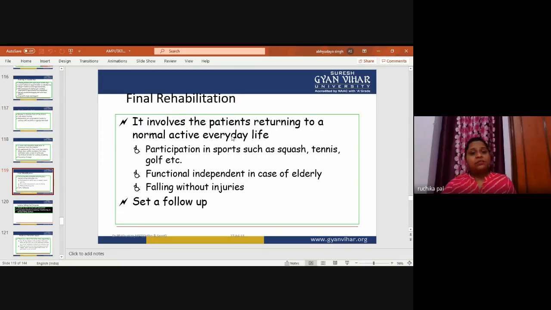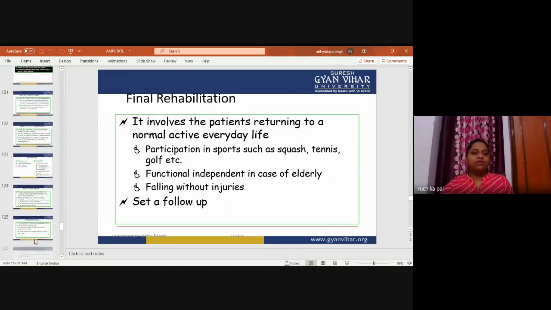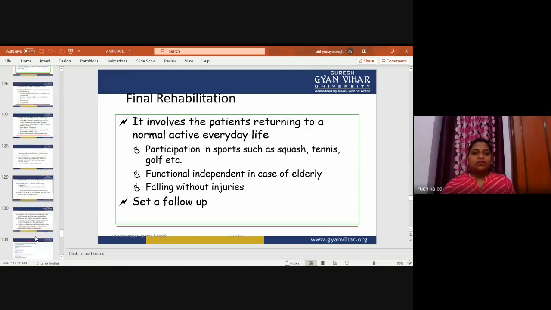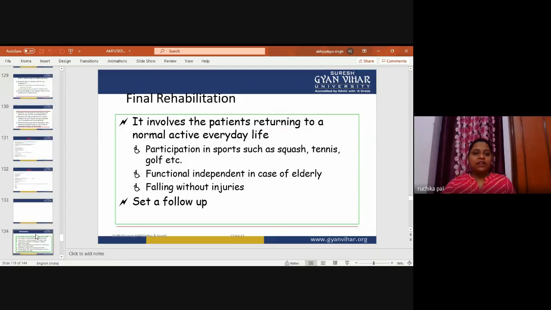Final rehabilitation. We will go for the final rehabilitation in the different stages. So in the gait training, we will go for the final rehabilitation also.